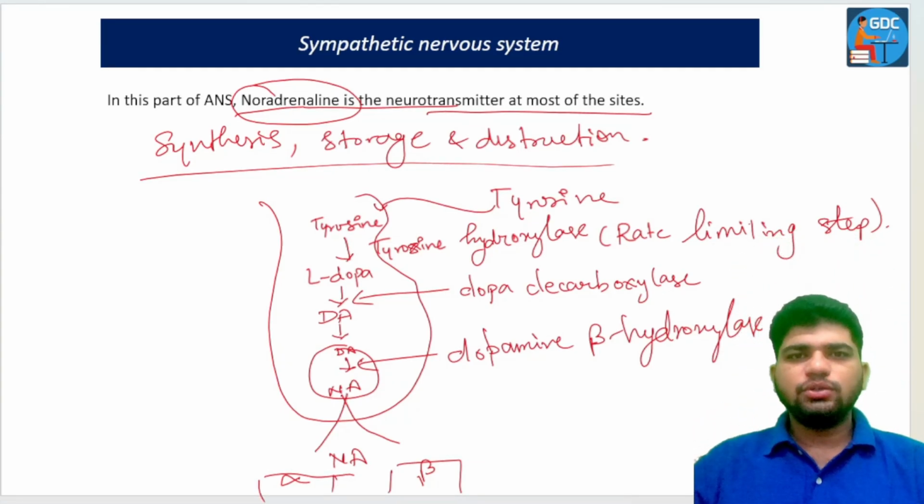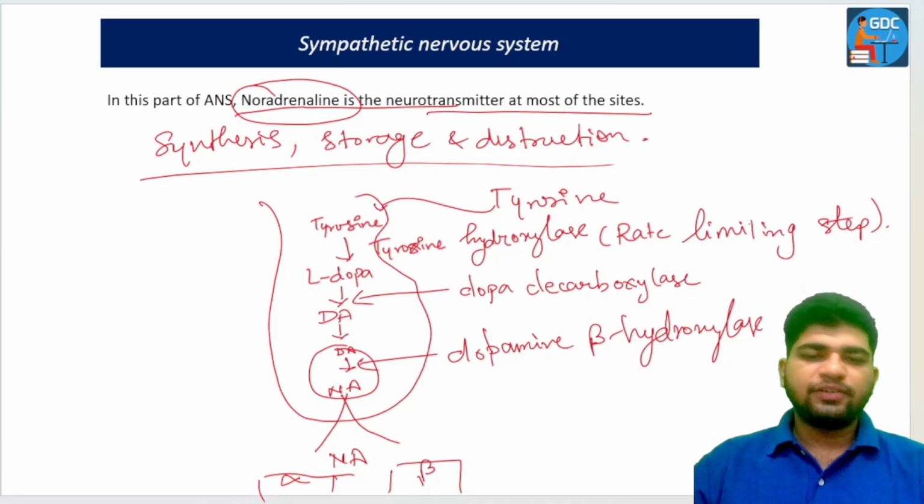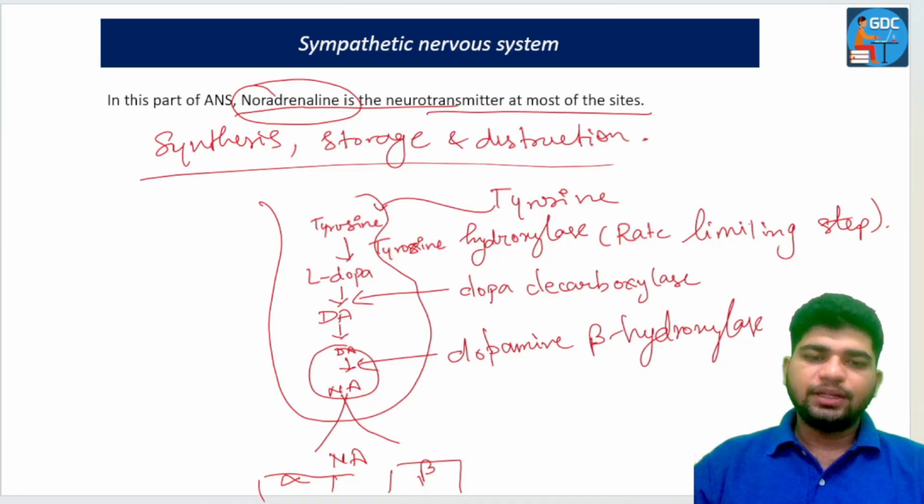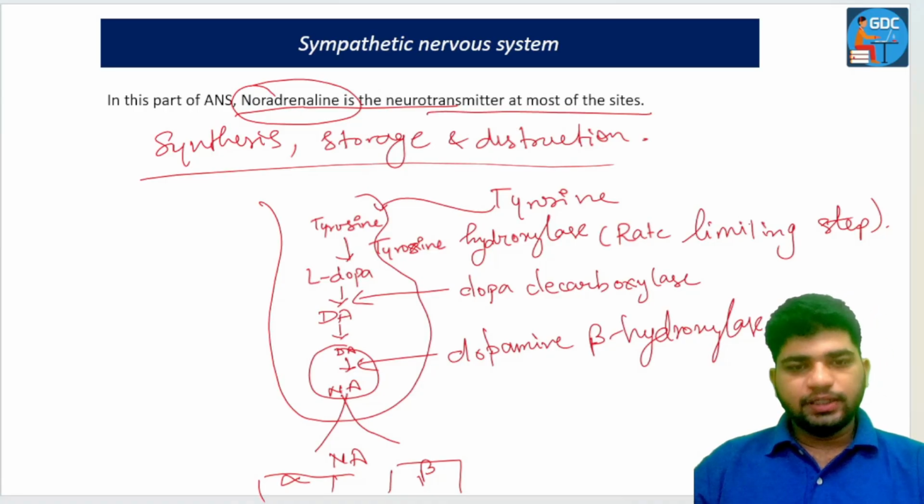So in the sympathetic system, we have only two types of receptors: the alpha receptor and the beta receptor. That's why, when noradrenaline comes into the synaptic part, at that time it will act on the alpha receptor or the beta receptor.